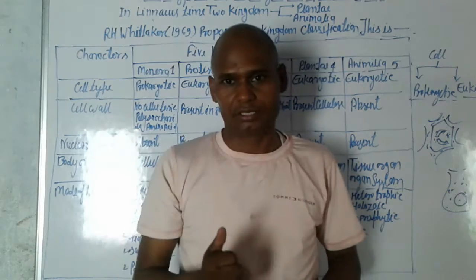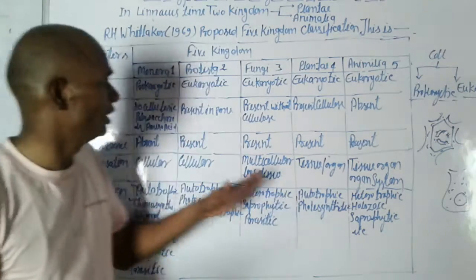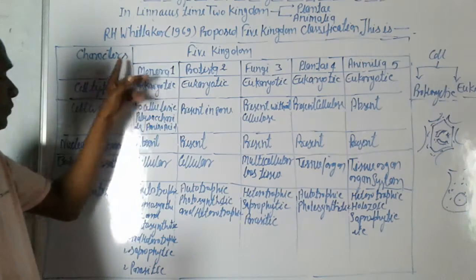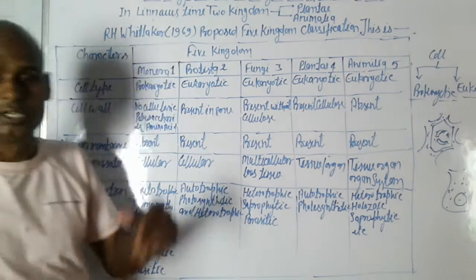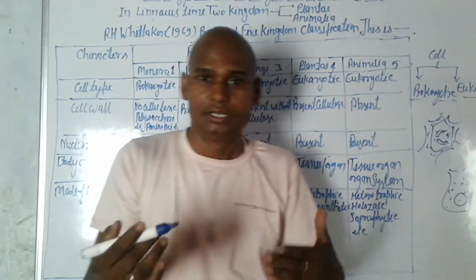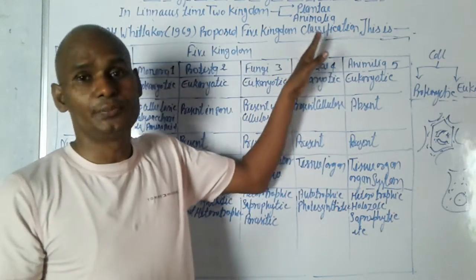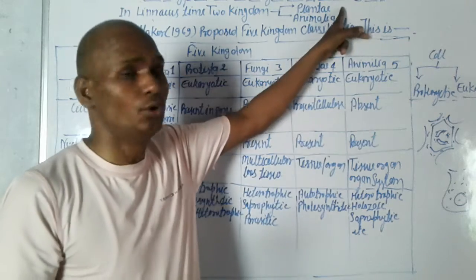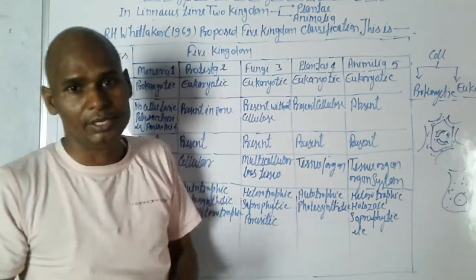and their characters. Okay, once again we study clearly that we take Linnaeus, a scientist. Linnaeus classified the kingdom into two parts, Plantae and Animalia.